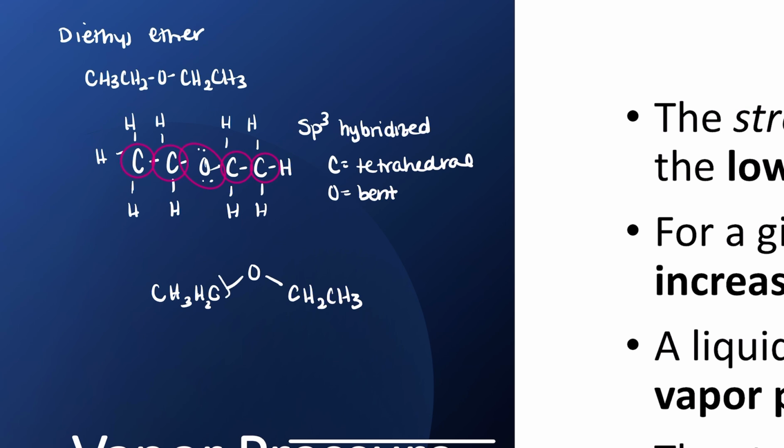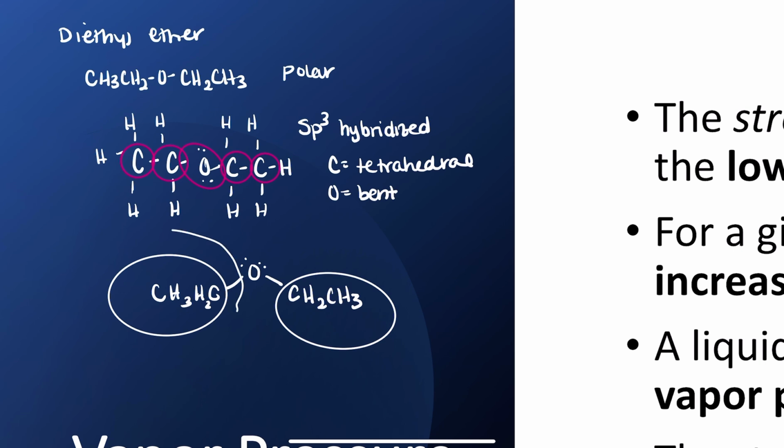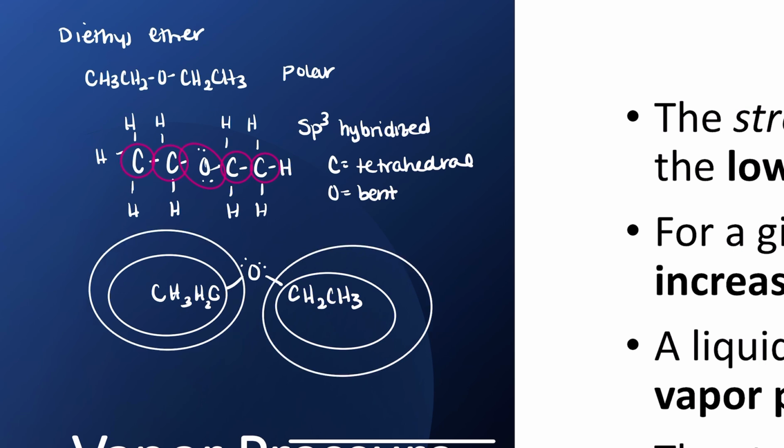So these side groups are taking up a lot of space, right? Their electron clouds are there. They're just taking up a lot of space. So although this is a polar molecule, these side groups are pretty big, and I probably drew them too small. Probably big electron densities to them.